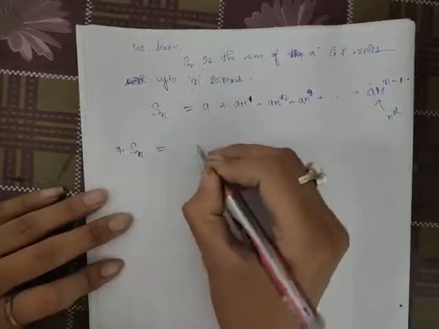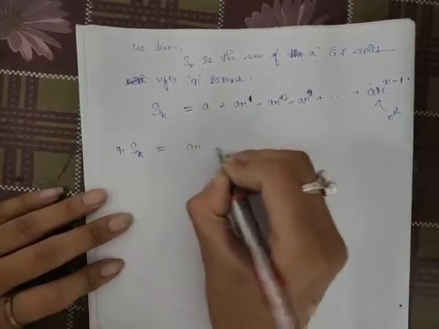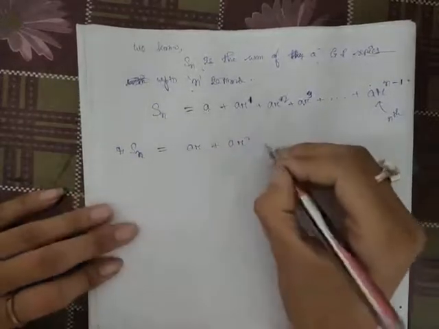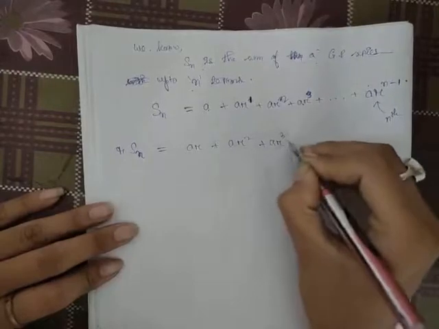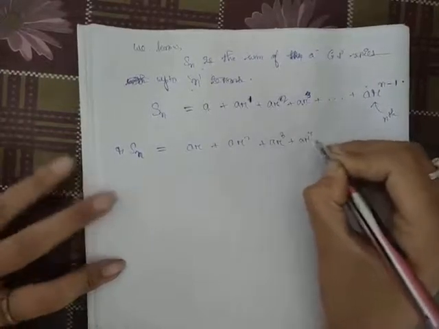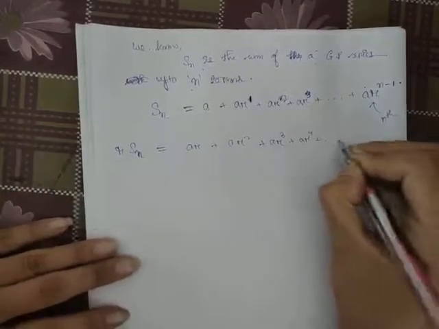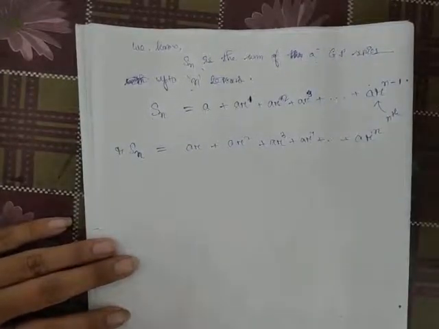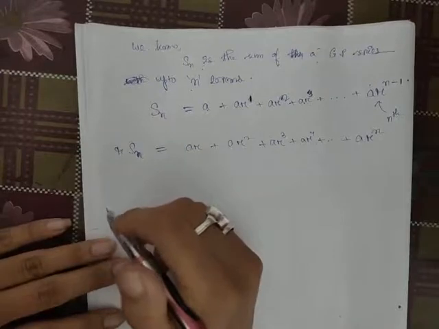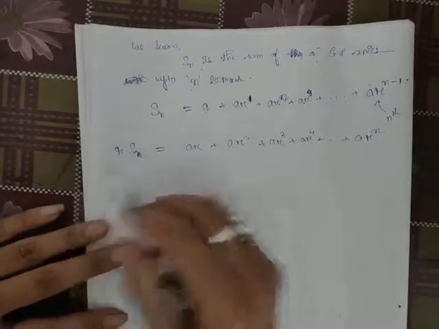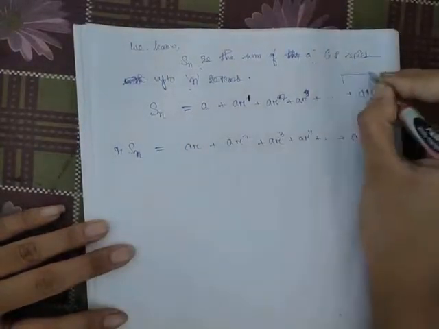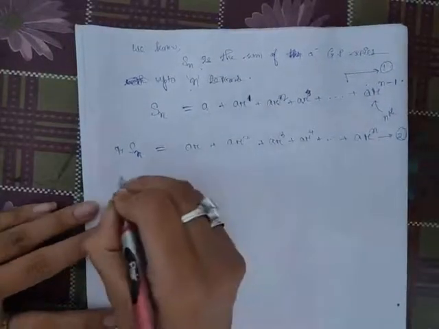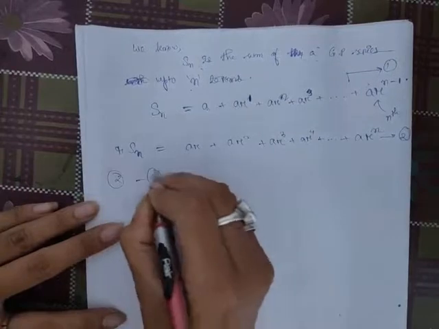So what will our first term be? AR. Second term will be AR square, multiplying both sides by R. Third term will be AR cube, AR 4, and so on up to ARn. Now what do we do? We subtract. Take this as equation number 1 and this as equation number 2. We subtract 2 minus 1.